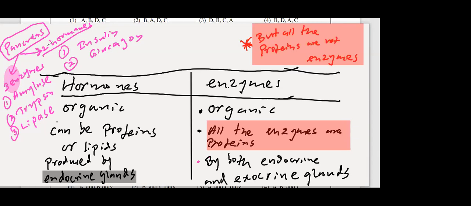Right? Therefore, if you get a problem with the pancreas, what problem will arise? You can't digest food properly. If you get pancreatic cancer, some foods cannot be digested. That means you cannot live without the pancreas. Because 3 enzymes are missing, you can't digest the food that you eat. Plus your blood glucose level will deviate from the normal value. That means you get either high blood sugar or low blood sugar.